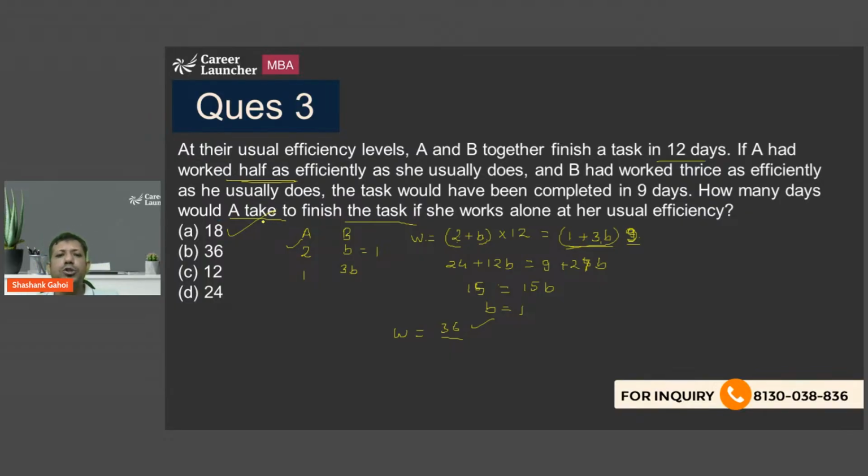So this question can be solved by assuming the total work as well. You can assume the total work as the LCM of 12 and 9, and you can assume the efficiency of A and B as A and B. Then you can still solve the question. You are still going to get the answer right. So both approaches work in these kind of questions, whichever approach you are comfortable with.